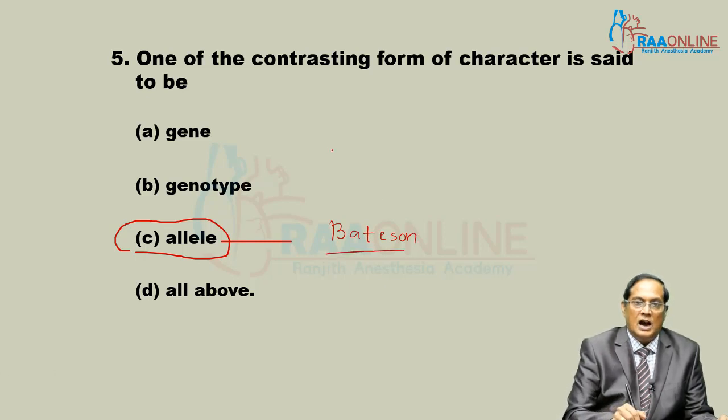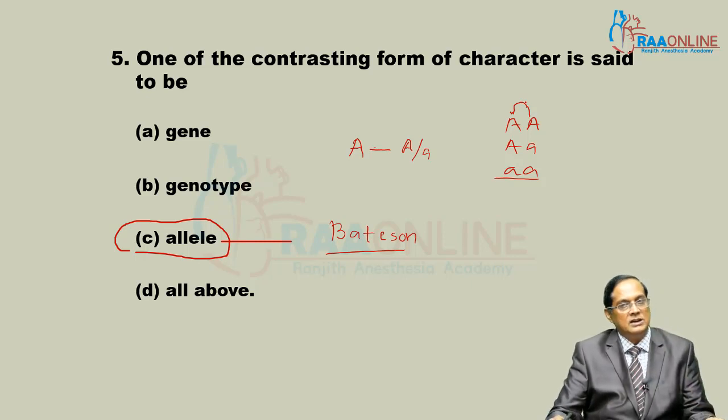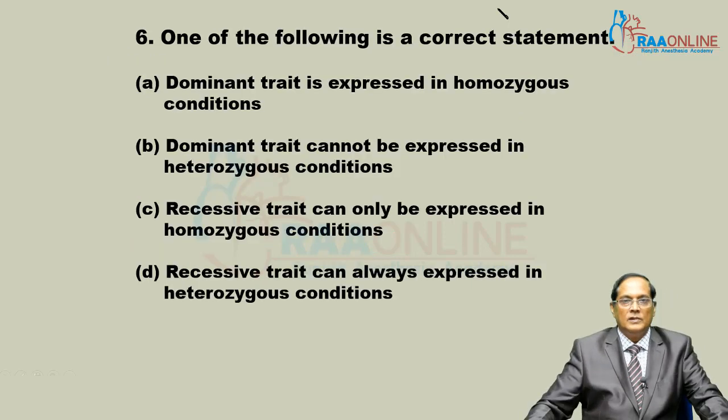That is the alternative form of a gene. It may be A, it may be small a. That is allelic combinations, either AA, capital A small a, or small a small a. These are all allelic combinations. That is the alternative form of a gene, that is allele. It may be identical, it may be non-identical.